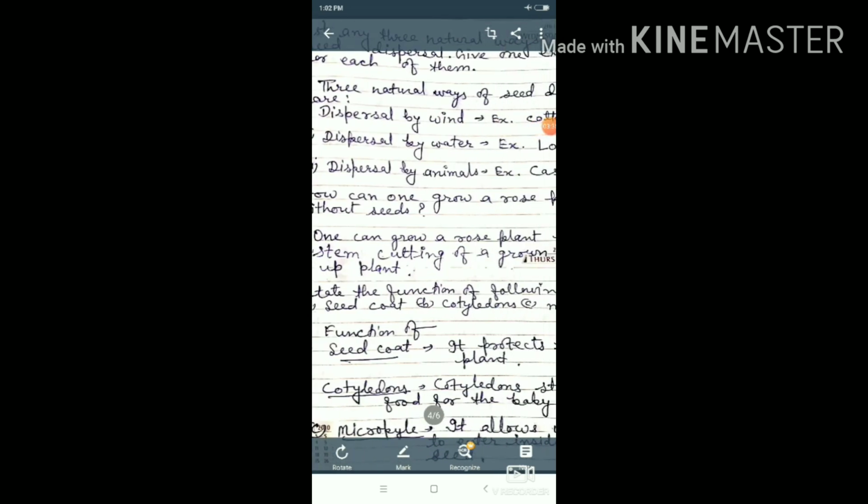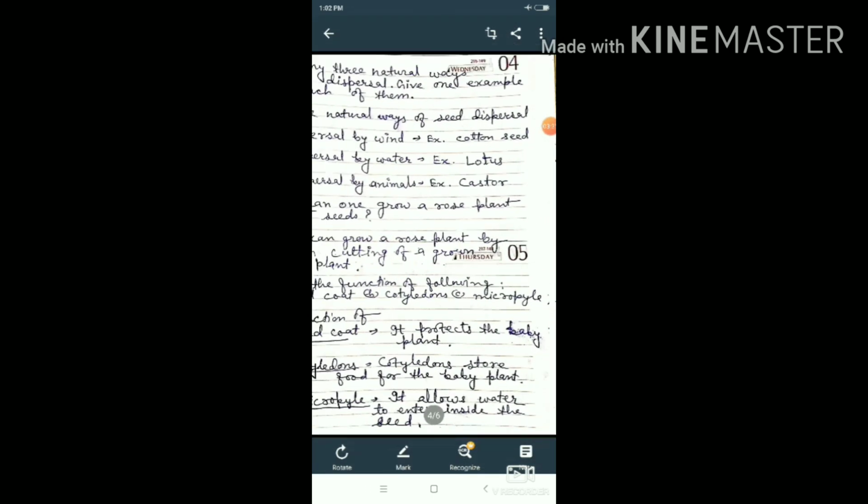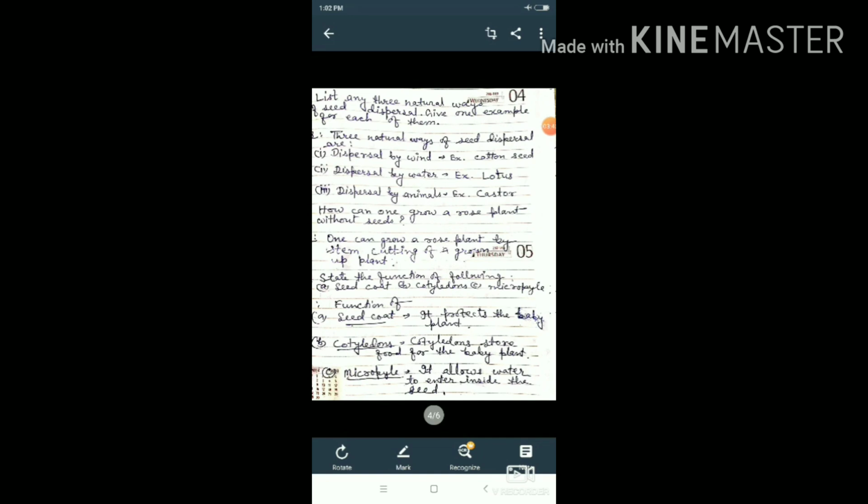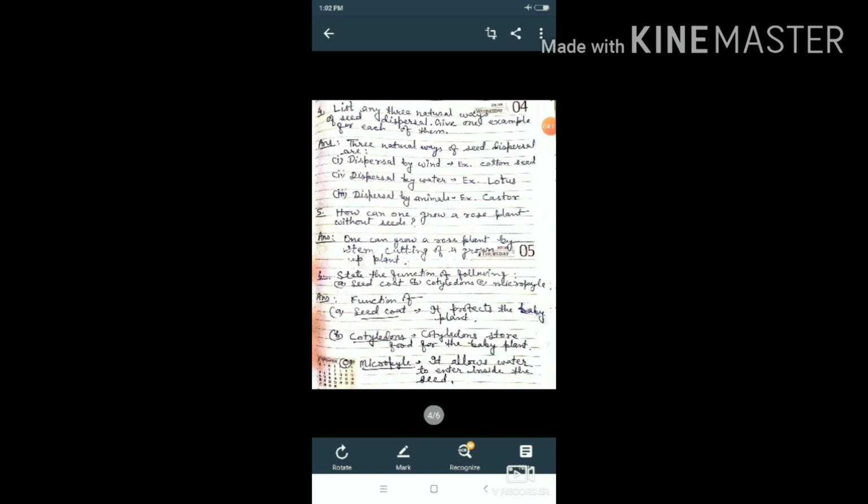Now come to the cotyledon. Cotyledons store food for the baby plant. Now come to the micropyle. The spelling is MICROPYLE. The function of the micropyle is that it allows water to enter inside the seed. So these are the functions of these parts of the seed: the seed coat, cotyledons, and micropyle.